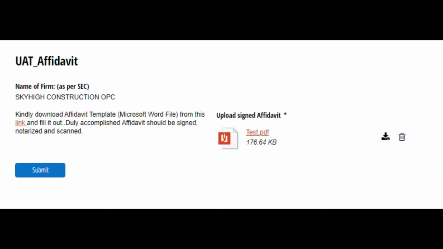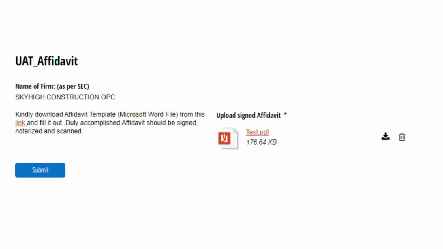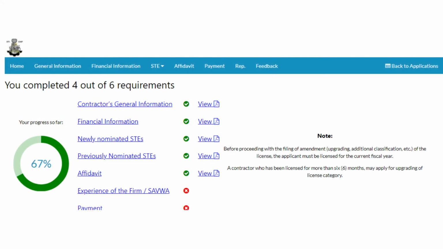tab. In the affidavit portion, the applicant must download and accomplish the affidavit template. Click link to download the template. Once completed, the applicant shall upload the signed and duly accomplished copy by clicking Upload and attaching the document. Click on the Submit button once done. The applicant will be redirected to the home page and check its updated progress tracker.